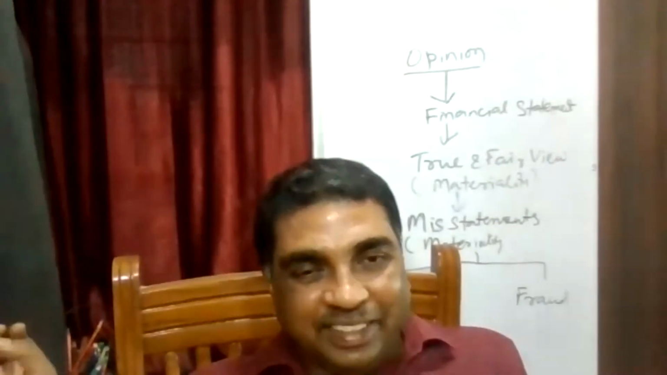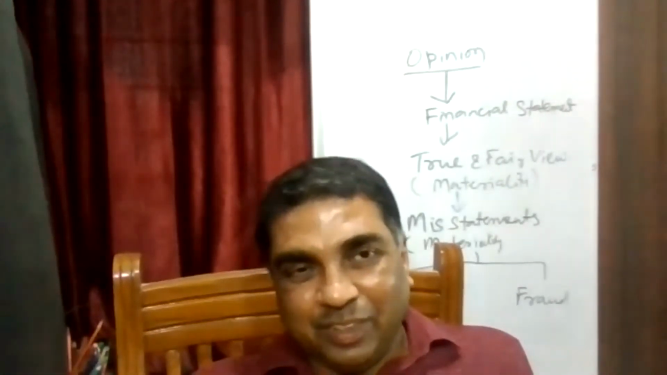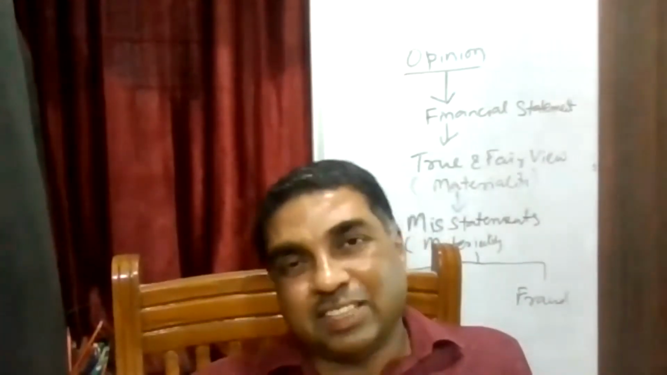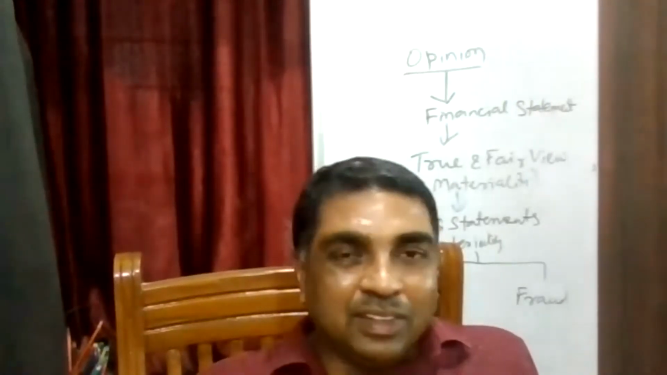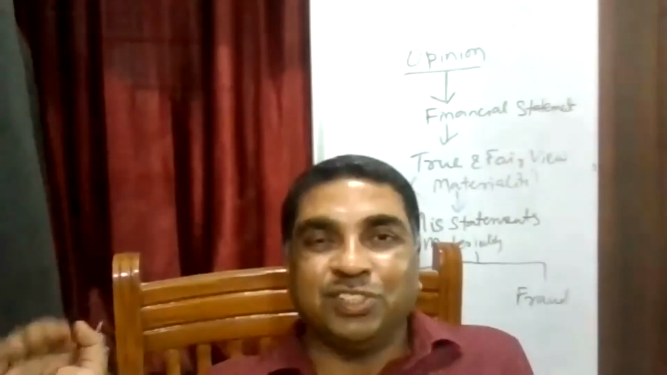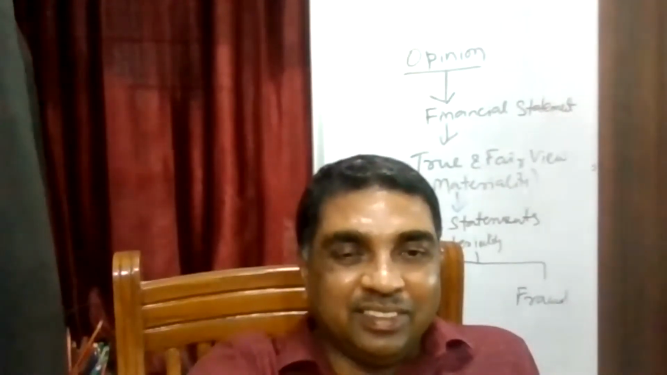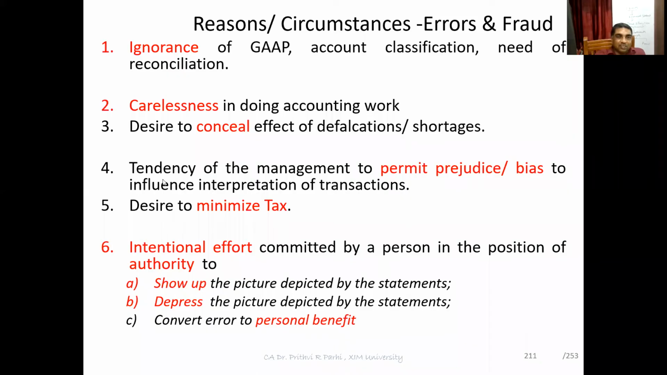Purposefully, intentionally someone is doing it. Why? Because they want to hide the defalcation. There is a cash defalcation or misappropriation of cash. Somebody has taken that cash. Now, to avoid accountability, what can one person do? Maybe book a fake expenditure. Understood? So that is one more circumstance where one finds fraud and error. Then the fourth one.